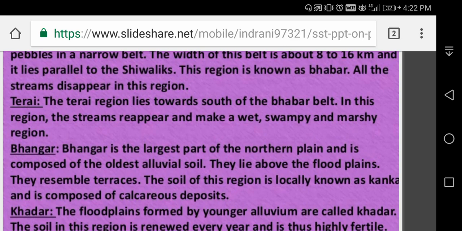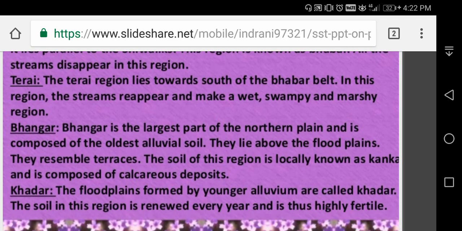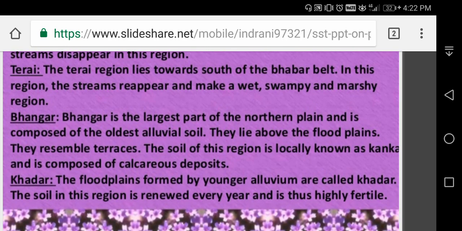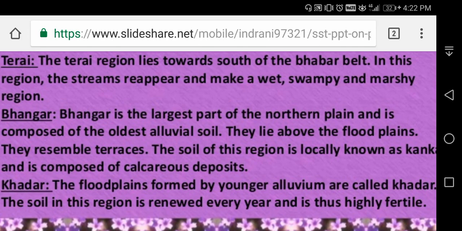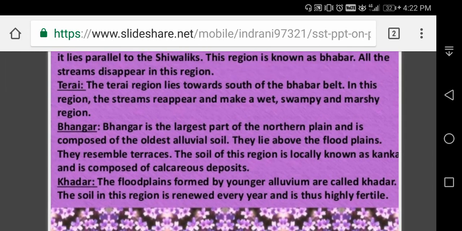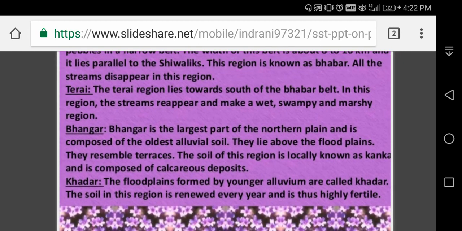The Terai region lies towards the south of the Babar belt. In this region, the streams reappear and make wet, swampy and marshy regions. Then Bangar. Bangar is the largest part of the northern plain and is composed of the oldest alluvial soil. Bangar and Kadar soil is very fertile. They lie above the floodplains. They resemble terraces. The soil of this region is locally known as Kankar and is composed of calcareous deposits.